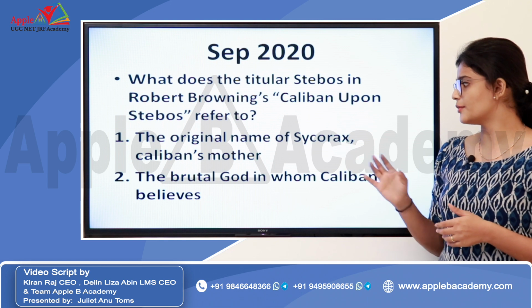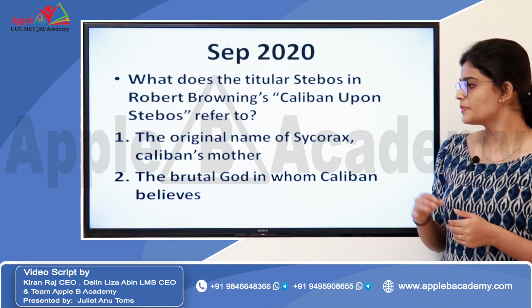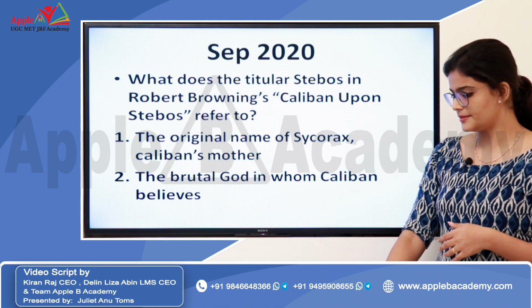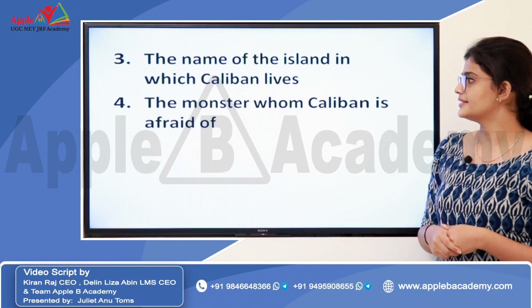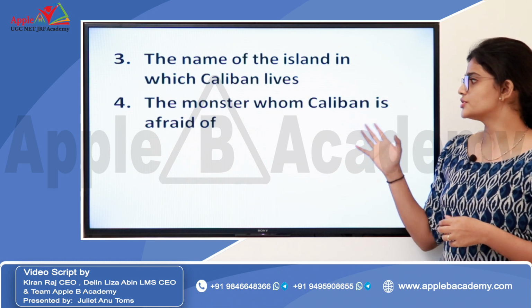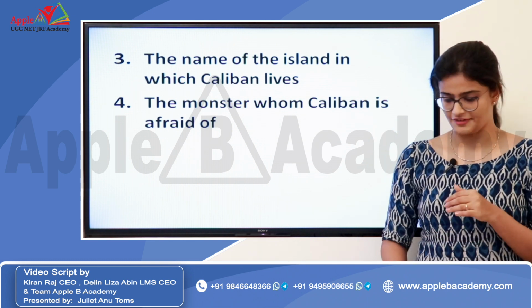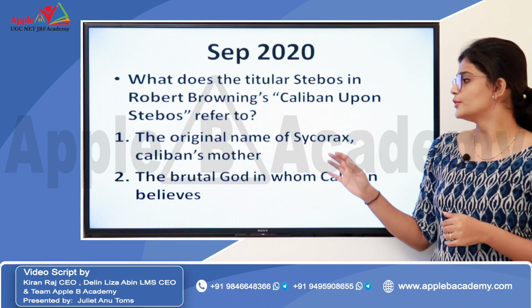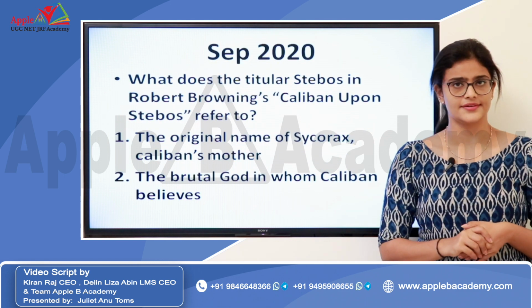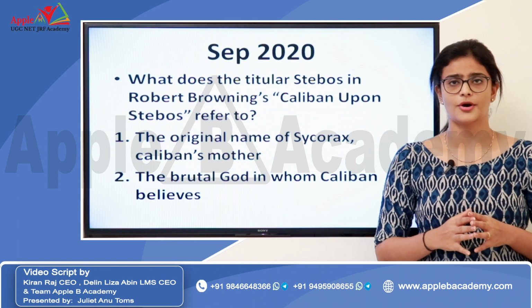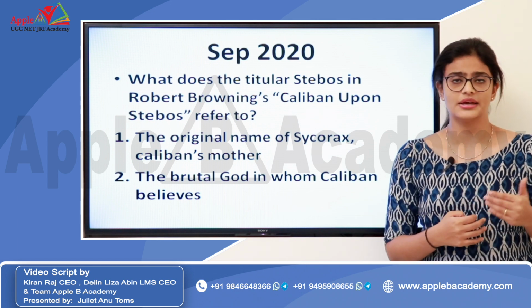The options were: the original name of Sycorax, Caliban's mother; the brutal god in whom Caliban believes; the name of the island in which Caliban lives; the monster of whom Caliban is afraid. The correct answer is the brutal god in whom Caliban believes. This character is very important because it points to intertextuality.